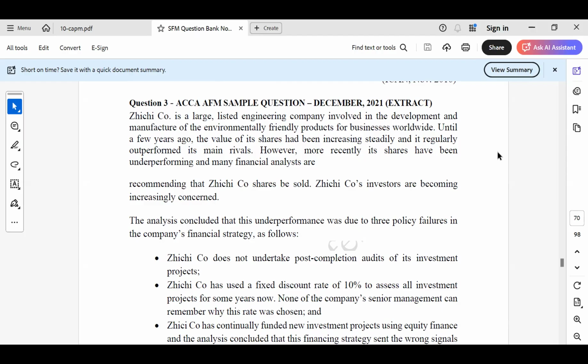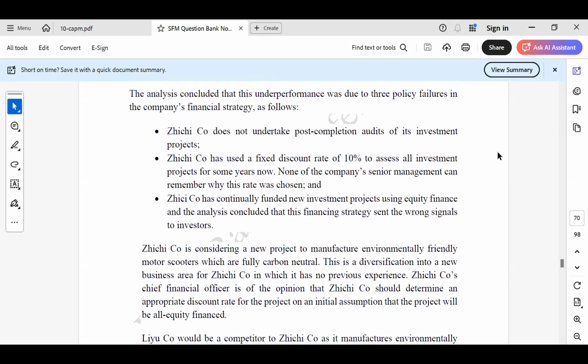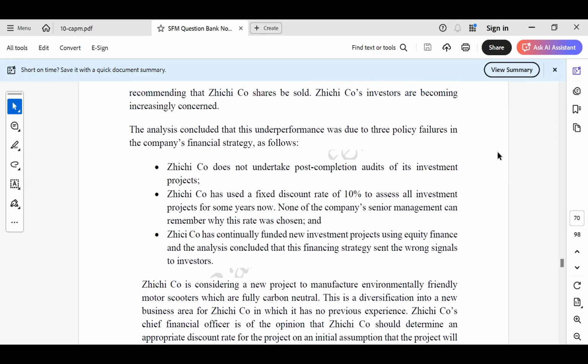However, more recently, its shares have been underperforming, and many financial analysts are recommending that Zichi shares be sold. Zichi investors are becoming increasingly concerned.